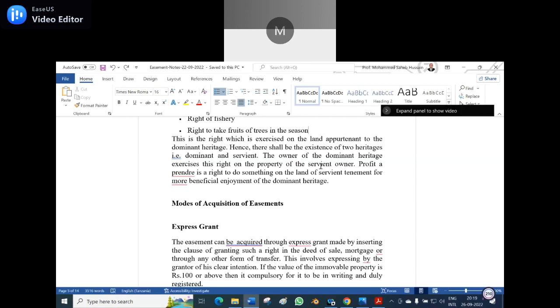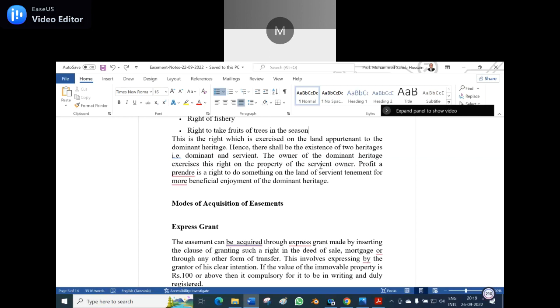Profit a prendre is a right to do something on the land of the servient tenement for the more beneficial enjoyment of the dominant heritage. For instance, if you have a mango tree in your land, but the branches protrude into the adjacent land, the protruded branches, fruits, who can enjoy? The branches protruded on somebody's land, the mango, for instance, who will enjoy the fruits?